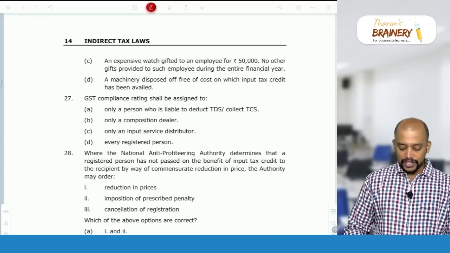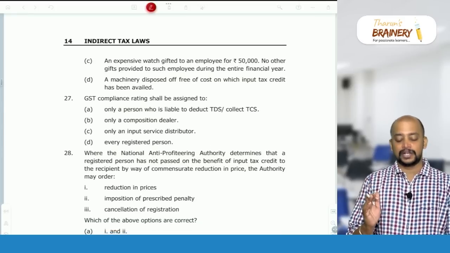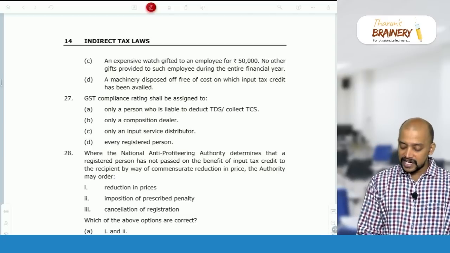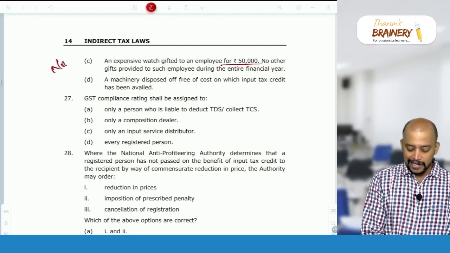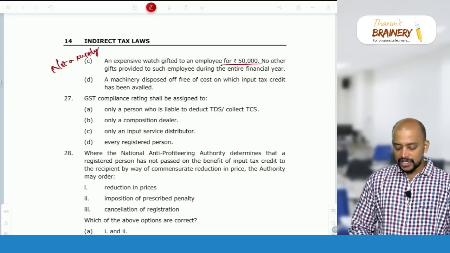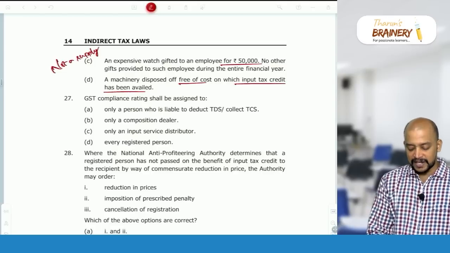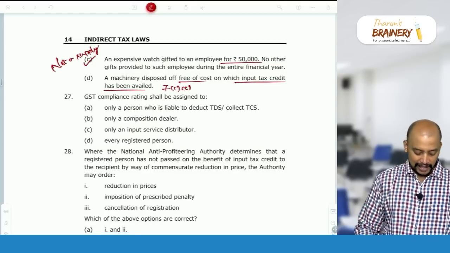An expensive watch gifted to an employee for 50,000, no other gifts are provided. So the gifted value does not exceed 50,000. That's why it is not a supply. Then a machinery disposed of free of cost, means without consideration, on which ITC has been availed. So that will become supply under 7(1)(c). So option C is the correct answer.